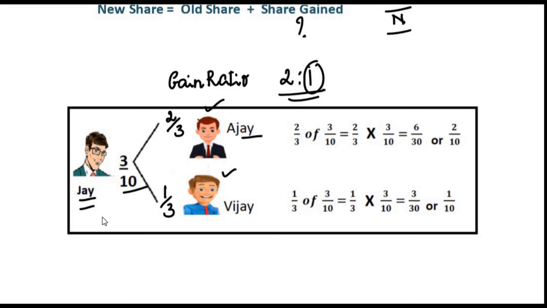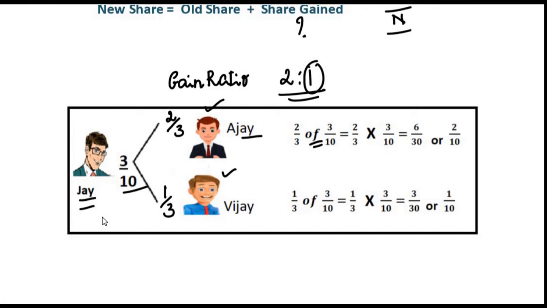So Ajay has gained 2/3 of 3/10. When we write it, it is 2/3 multiplied by 3/10. That will give you 6/30. When we reduce this, we get 2/10. Next, what has Vijay gained?